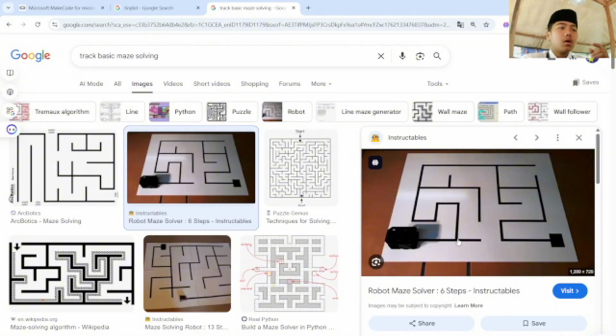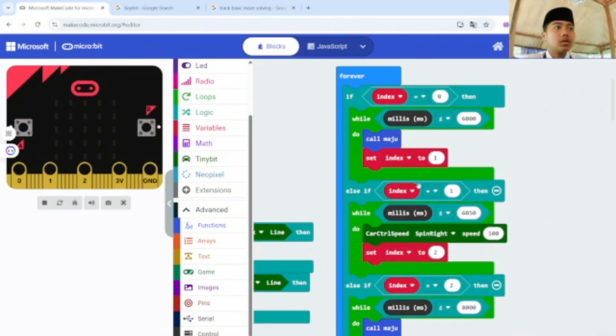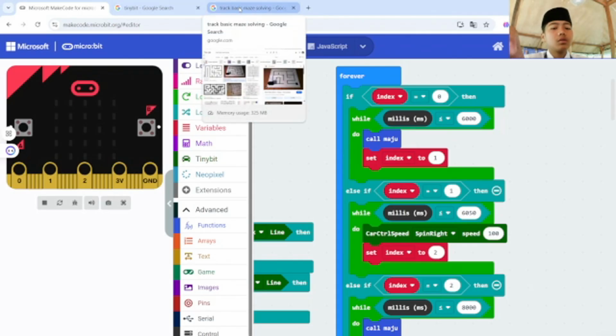So maybe this is 7,000 mills. So you try first, and then if that failed or wrong, maybe you need to minus or plus the mills, yes, like that until the robot can turn left or turn right like that.